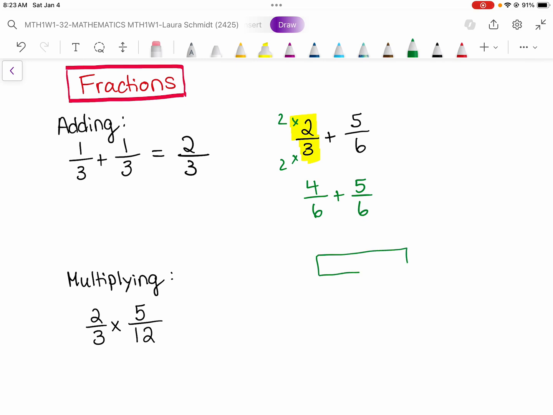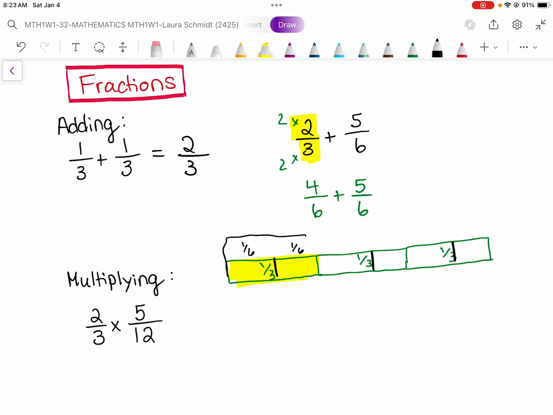Because if I have a third, picture that. This is split into thirds to make a whole. If I have 1/3 and I want to write it as sixths, well, that would just be like 1/3 split in half, right? Because now I have sixths. So 1/3 is equal to 2/6. So if I have 2/3, that's equal to 1, 2, 3, 4/6. That makes sense.